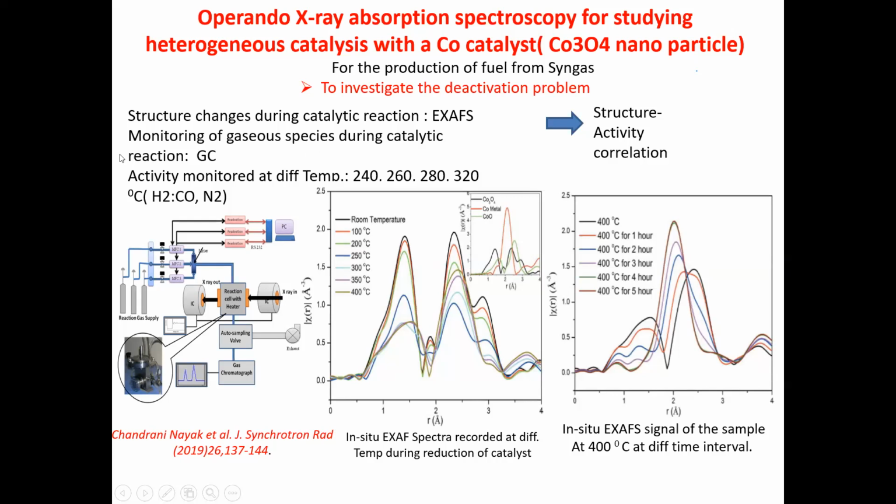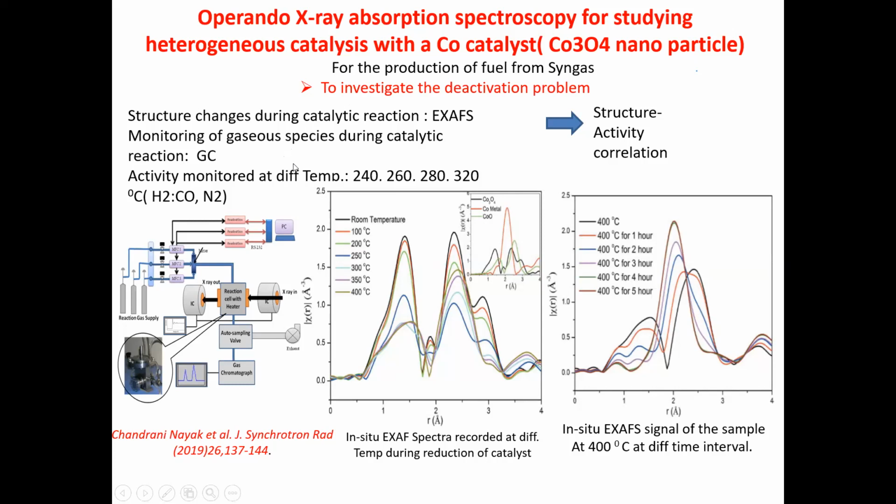So basically the objective is the structure and activity correlation, why the activity of the catalyst goes down after certain cycling or certain temperature. This has been published in the Journal of Synchrotron Radiation in 2019.